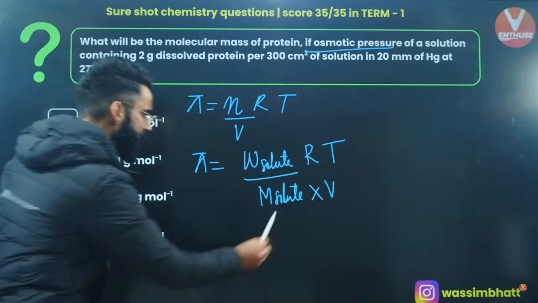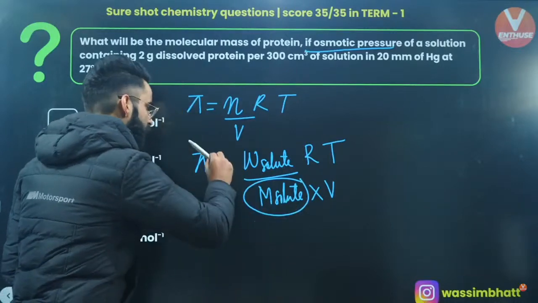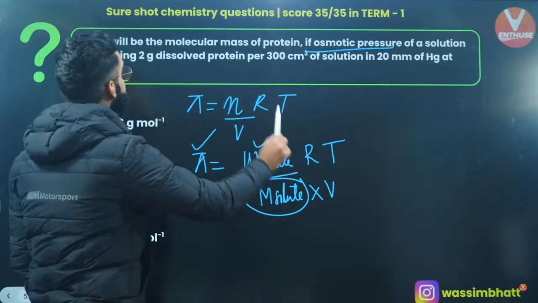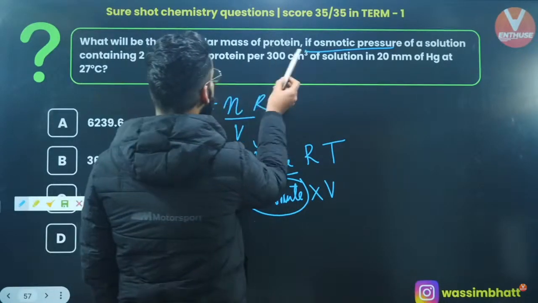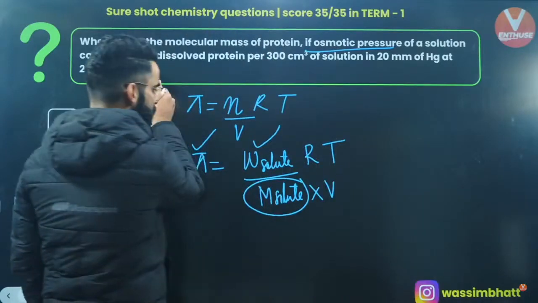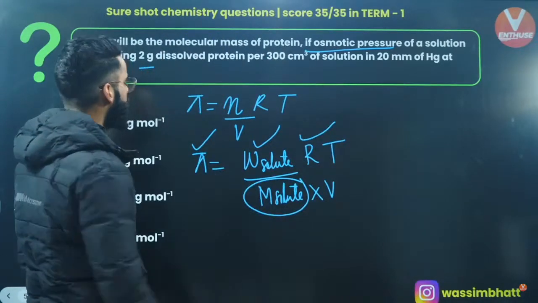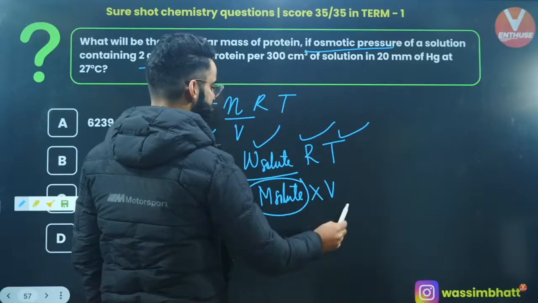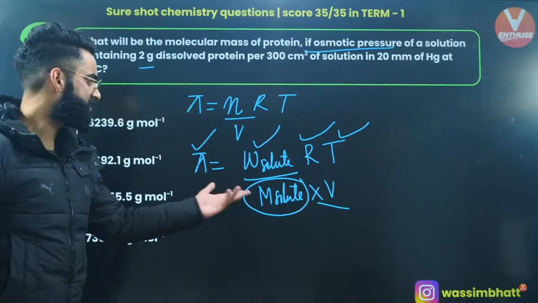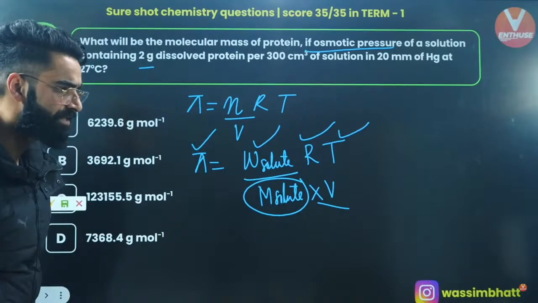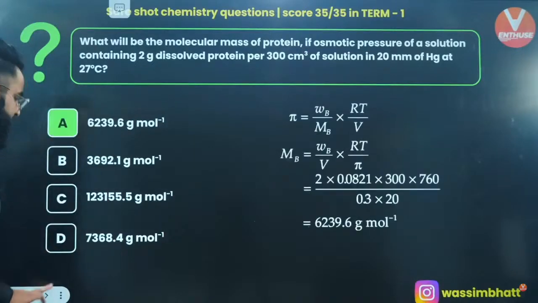What do I need to calculate? I need to calculate the molar mass of solute. Osmotic pressure is given, mass of solute is given as 2 grams, R value 0.0821, temperature 27 degrees centigrade, volume is also given. So from this you can calculate the molar mass of solute, as simple as that. Let me exactly show you its solution and answer.